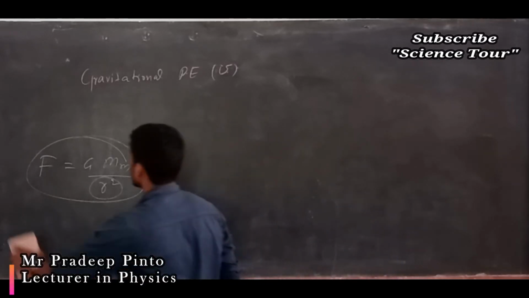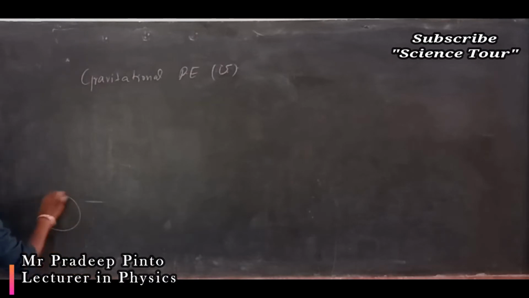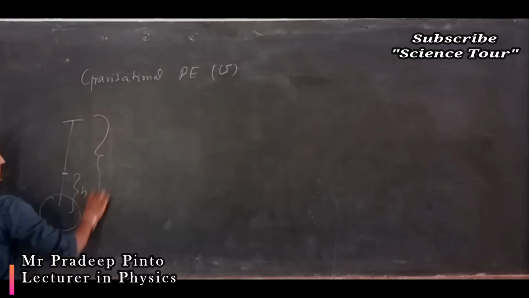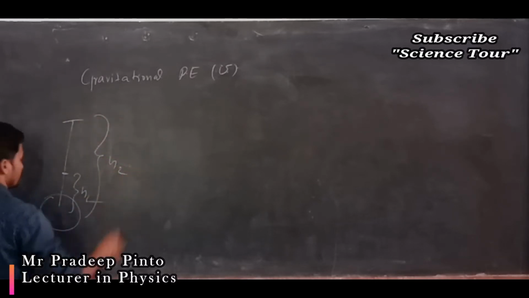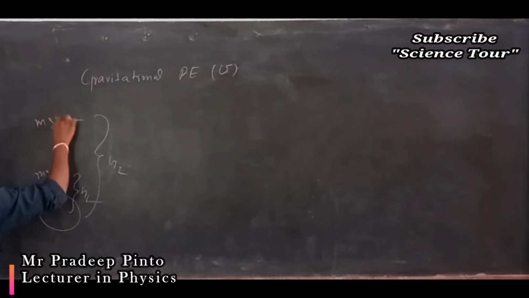Now suppose I consider a height from the surface of the earth. This is h1, and here this is h2. Here work done is mg h1, and here work done is mg h2.